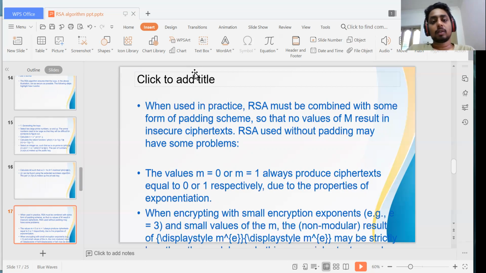In practice, RSA must be combined with some form of padding scheme so that no value of M results in an insecure ciphertext. RSA used without padding may have some problems. The value M can equal 0 or 1, and the ciphertext will always equal 0 or 1 respectively, due to the properties of exponentiation. Encryption with a small encryption exponent, like 3, with a very small value of M, gives a non-modular result.